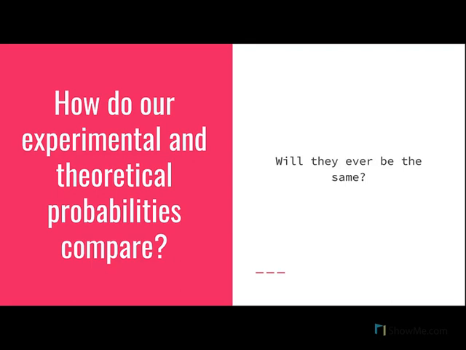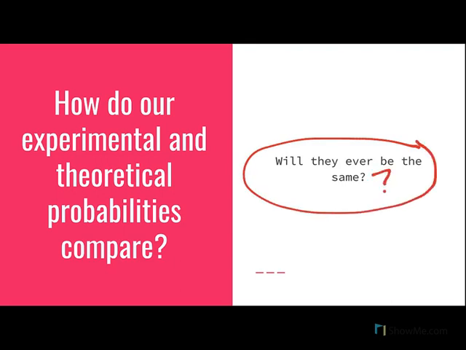Now, what do we know about this? How would our experimental and theoretical probabilities compare? When I explained my heads experiment, I got 40% heads. But theoretically, I should get 50%. So they were different.